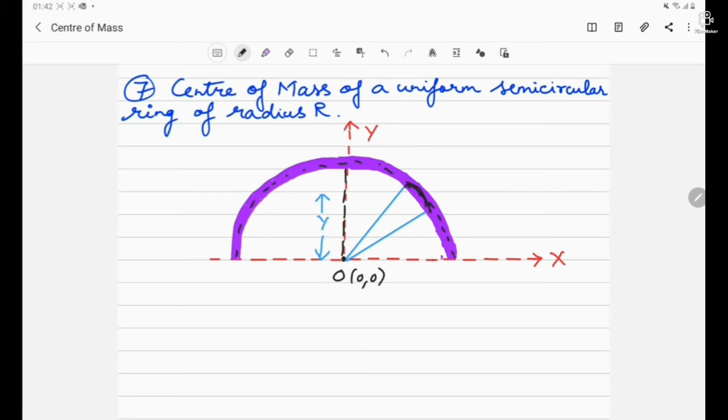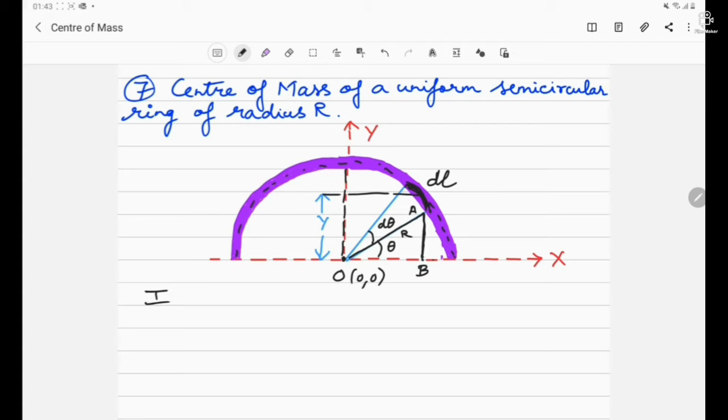For that, we have considered a very small differential part of length dl, which subtends a very small angle, say d theta. This differential part has been considered at an angle of theta. Obviously r is the radius of the ring. Let this side be OAB. We can find the side AB, the differential part, from the origin. The distance of the differential part from the origin is y. So using triangle OAB we will try to find y. We can say that AB is approximately equal to y. Since dl is very small, AB equals y.